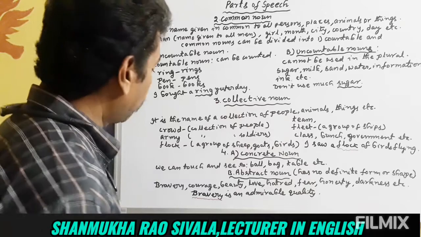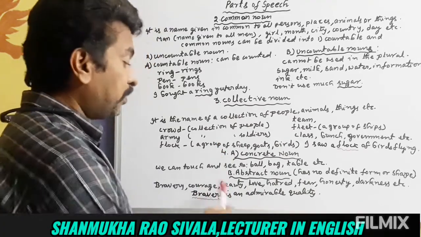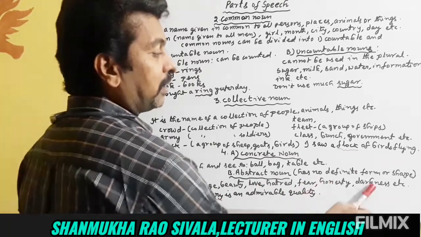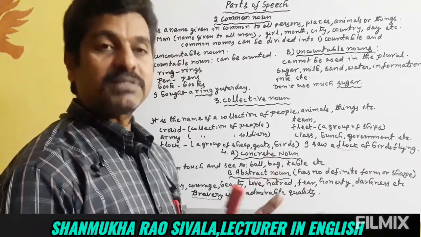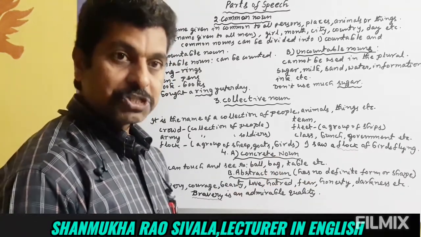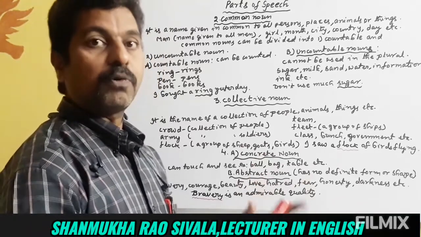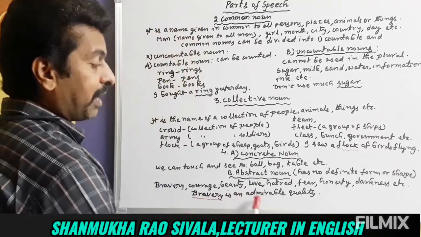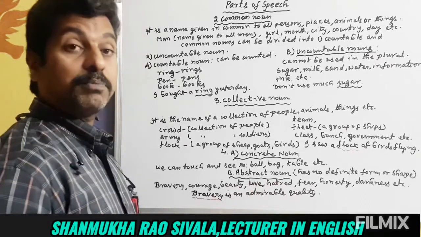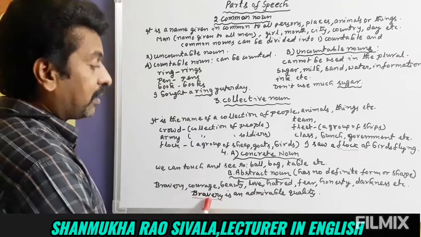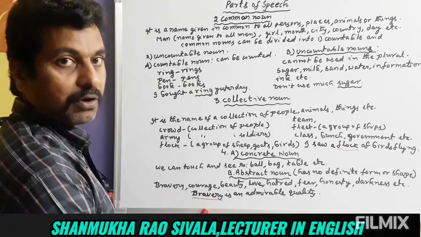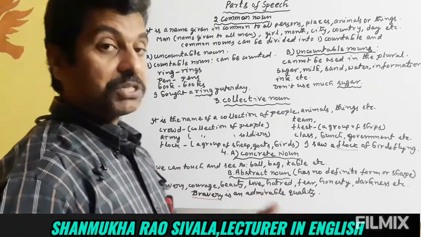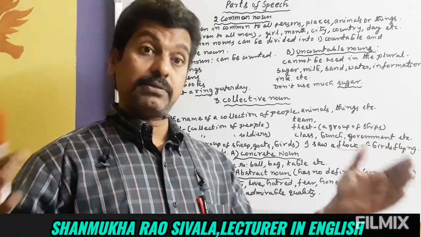So abstract nouns: courage, beauty, love, hatred, fear, honesty, darkness. These are all called abstract nouns because they do not have any particular shape or form. That's why they are called abstract nouns. For example, bravery is an admirable quality. Bravery is an abstract noun, because it cannot be seen or touched. Admirable, appreciable. We have to appreciate bravery wherever it is.